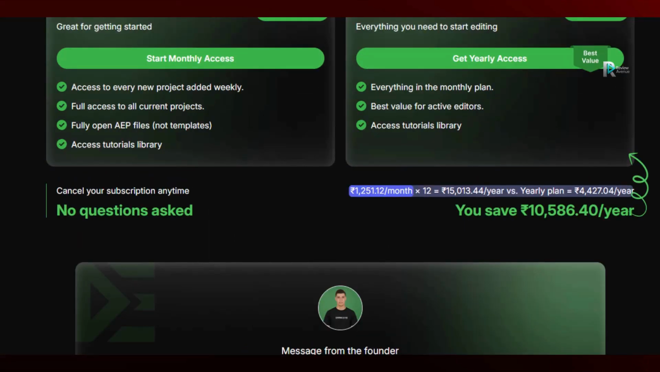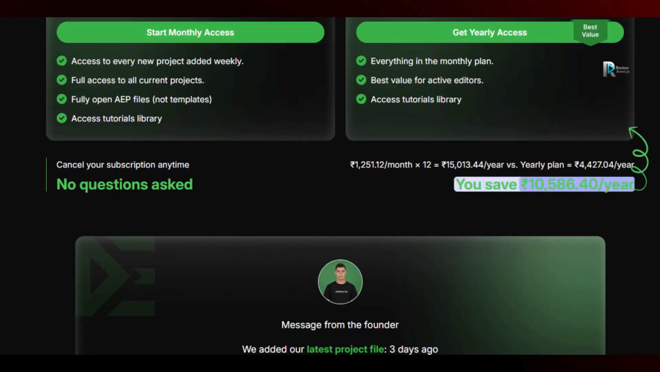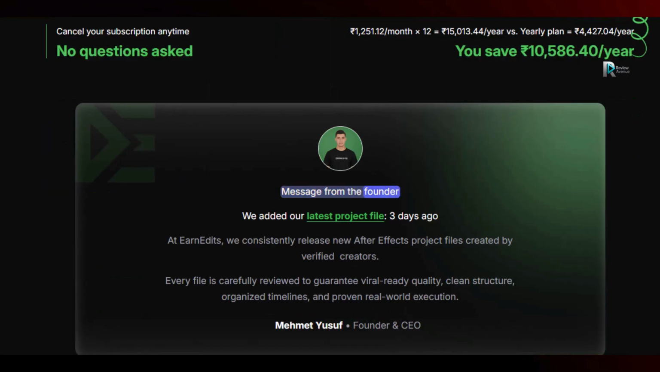1251.12/month times 12 equals Indian rupee 15013.44/year versus yearly plan equals Indian rupee 4427.04/year. You save Indian rupee 10586.40/year.